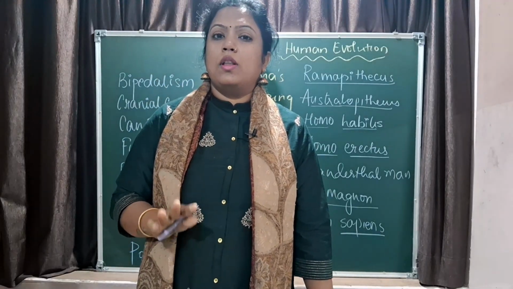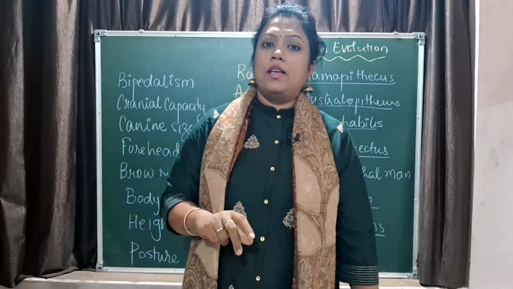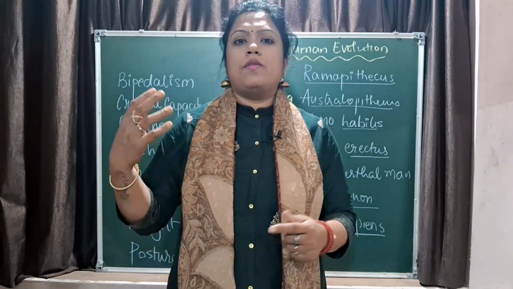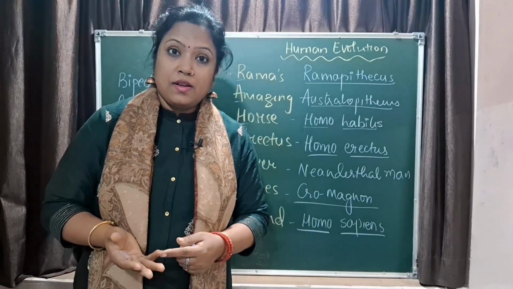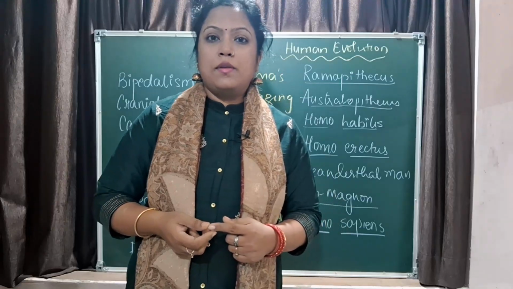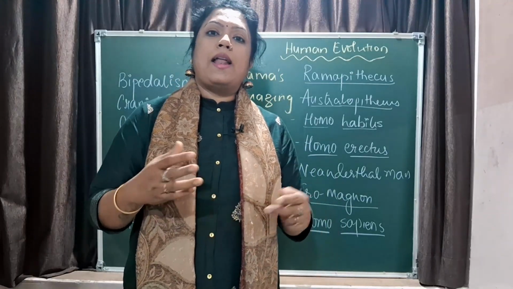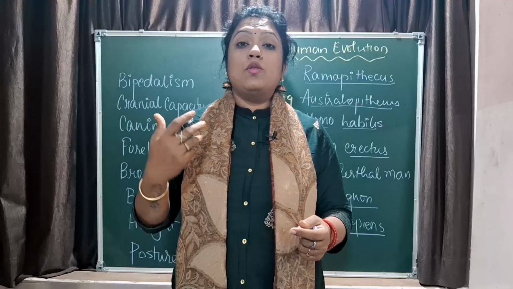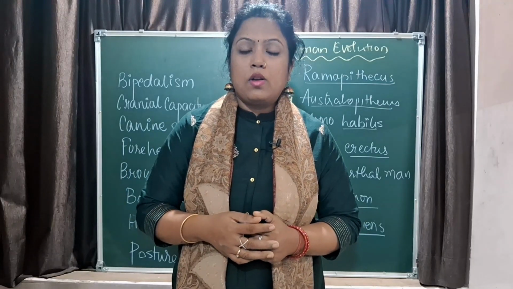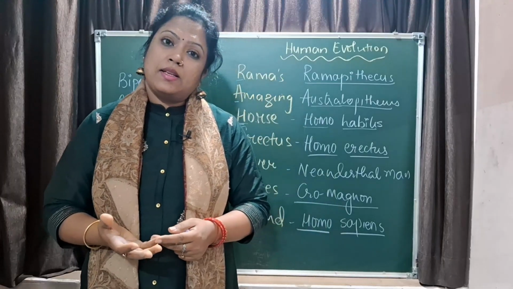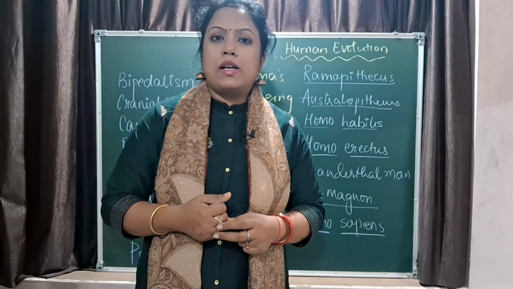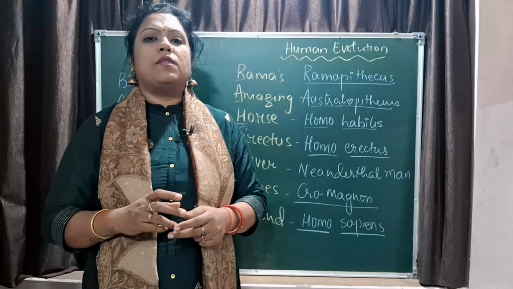I have covered almost all the important topics related to the chapter and the unit, that is unit 4, human evolution. And there are a few questions like which of these ancestors started the use of fire? The use of fire started with the Neanderthal man. Then domestication and agriculture and even using the leather of the animals to make hides and clothing, that all started by the Cro-Magnon man. Cro-Magnon man had the maximum cranial capacity. It had a large head, and cave dwelling also started with the Cro-Magnon man. This is all important from this chapter.